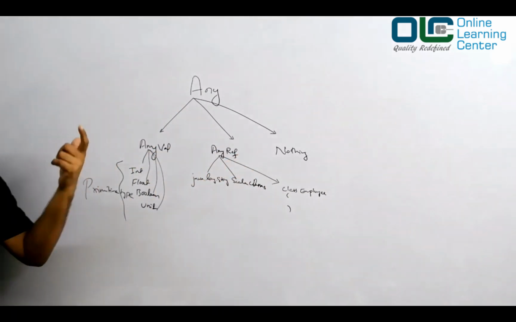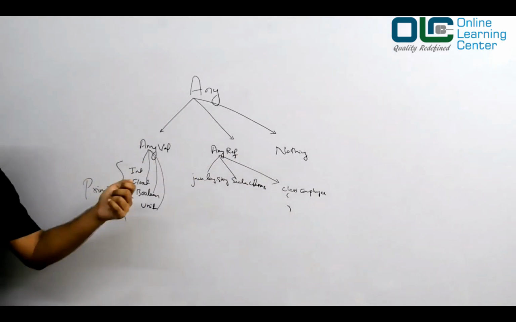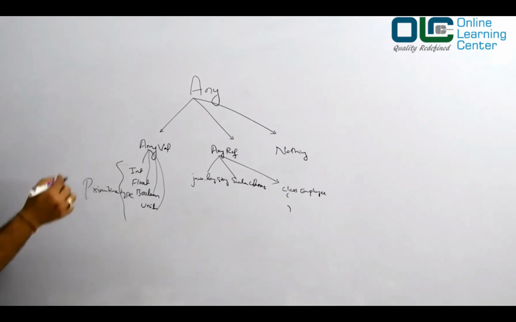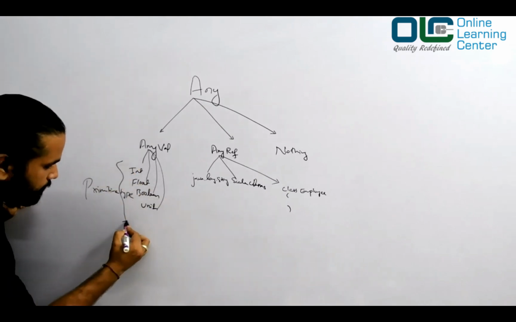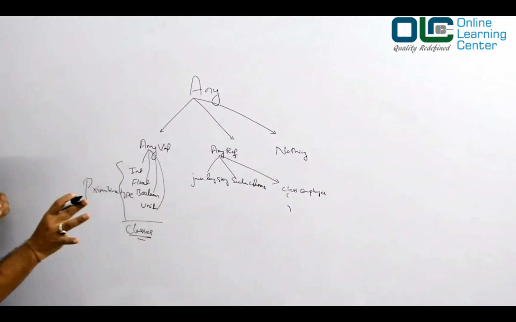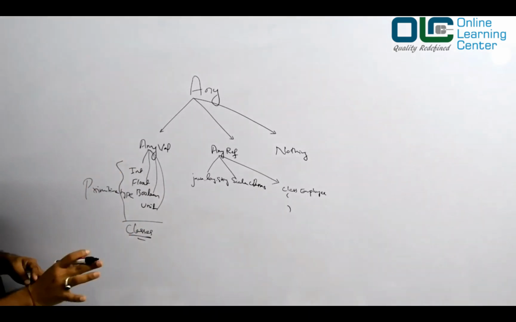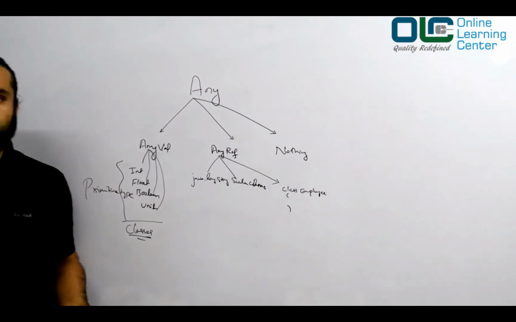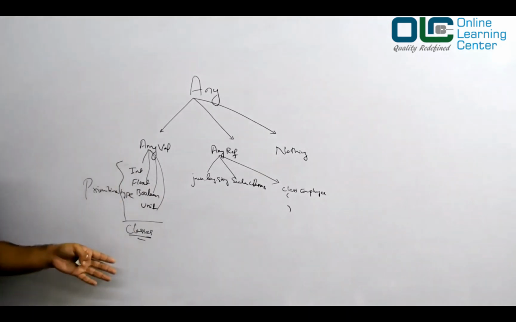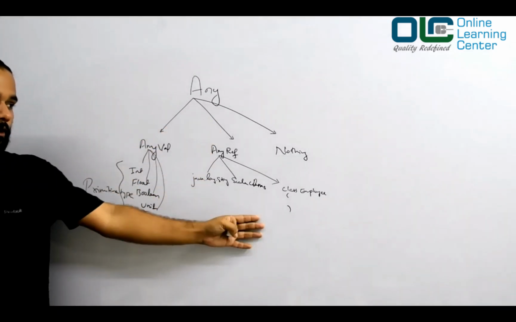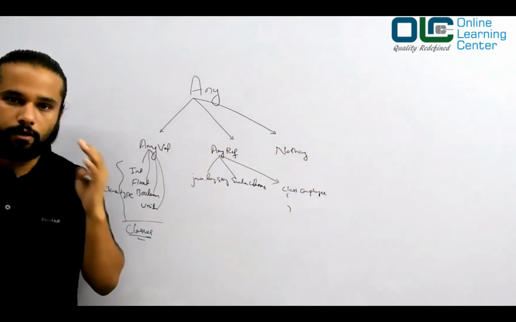So when I say primitive types, remember one thing, I'm referring to integer, boolean, float and all, right? Because in Scala, you do not have primitive types. So when I say primitive type, that means I'm talking about the same old Java story. Okay, but then in Scala, they are all what? They are all classes. There is nothing called primitive data type in Scala, right? The moment I say primitive, that means I'm referring to the Java version primitive. Okay, so that's how it is. So you have AnyVal which has a lot of children. You have AnyRef which will have a lot of children. You have Nothing which will have a lot of children.